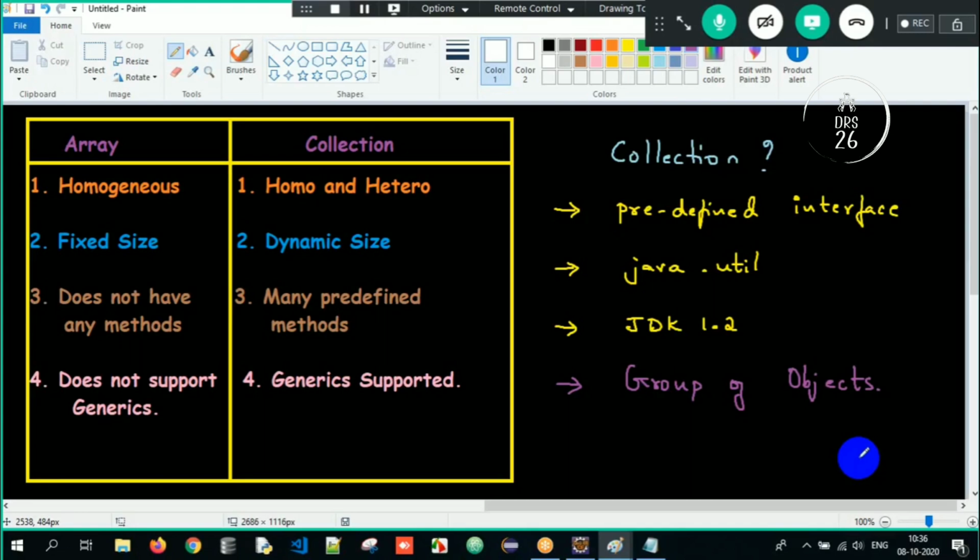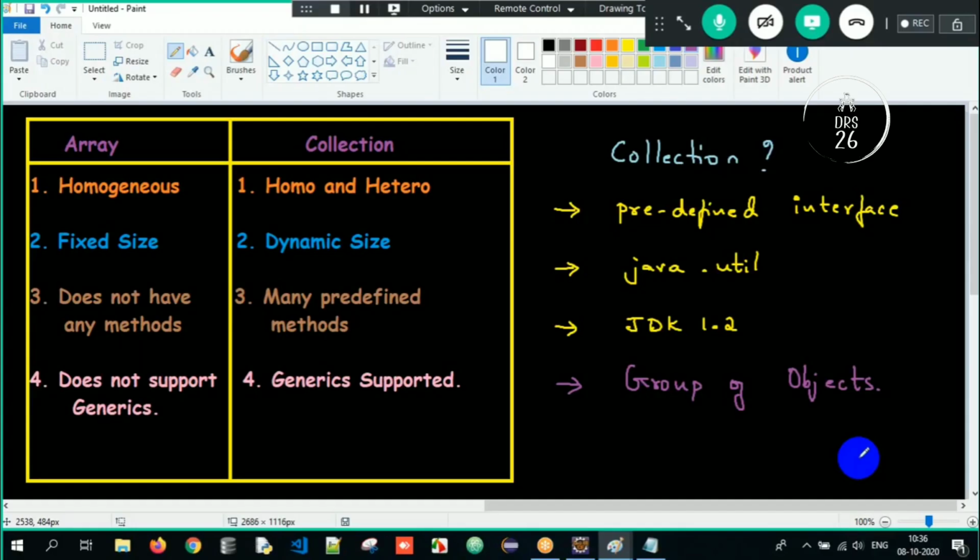And array does not have a single method, but collection has so many methods: add method, isEmpty, clear, size. So many methods we had now. Collection has ready-made, predefined methods, but array does not. And who supports generics? Collection will support generics, but array does not support generics here. Got the clarity? And how do you answer what is a collection? It's a predefined interface in the java.util package introduced from JDK 1.2, and it is used to store a group of objects.